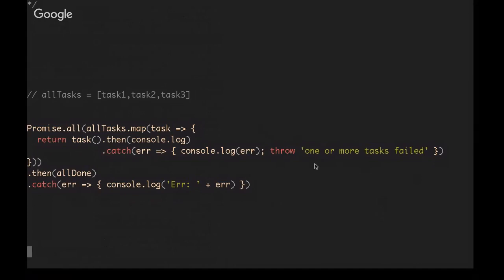The throw needs to wait because it's asynchronous. It needs to wait until all the tasks have at least started. And then once there's a space for it to enter back into our program and to execute something, then the throw will be executed, which means that we will then see that one of the tasks failed, but it doesn't prevent the other tasks from running.